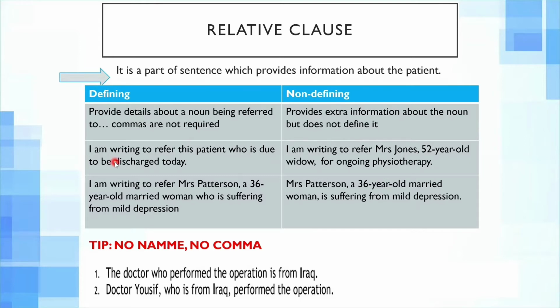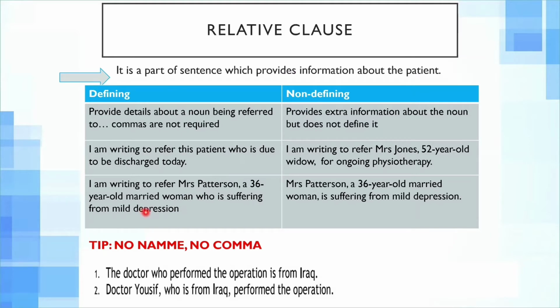So for example, for a defining clause: I am writing to refer this patient who is due to be discharged today. Now, if we stop the sentence after "this patient" and put a full stop, it becomes very vague. We do not know who we are talking about. So the last part becomes the defining clause, and we do not have to use the comma here. Then there is another example: I'm writing to refer Mrs. Patterson, a 36-year-old married woman who is suffering from mild depression.